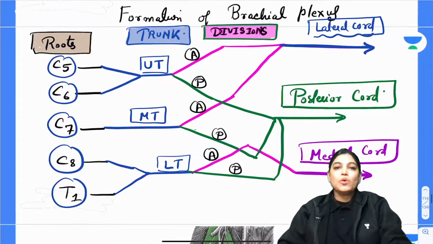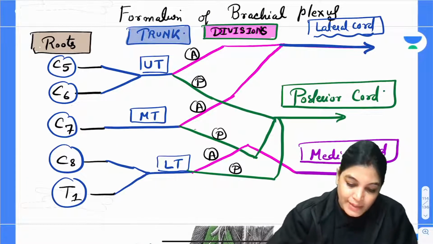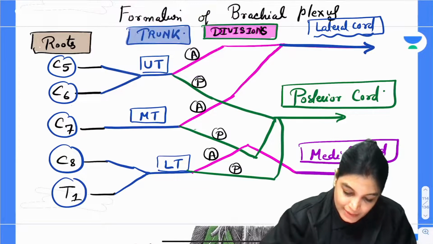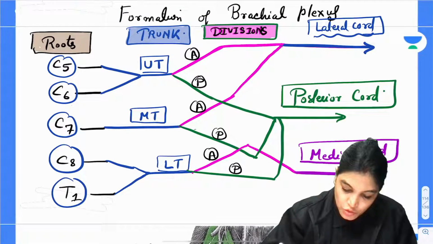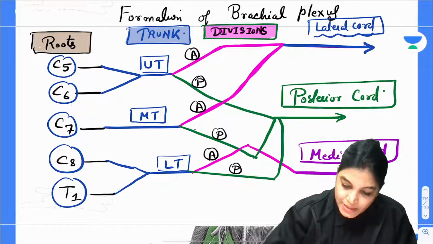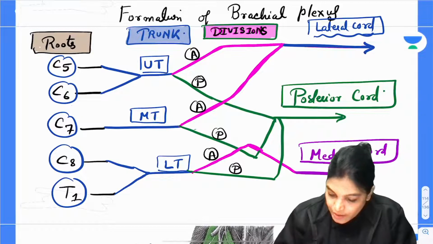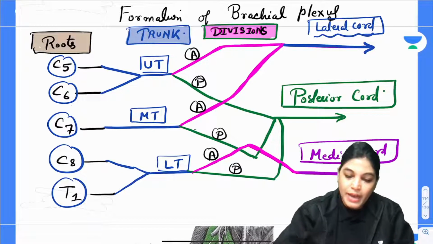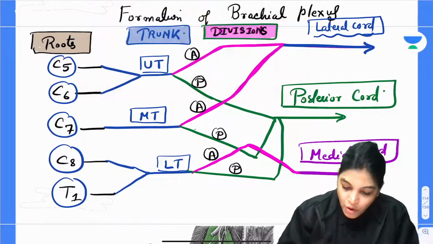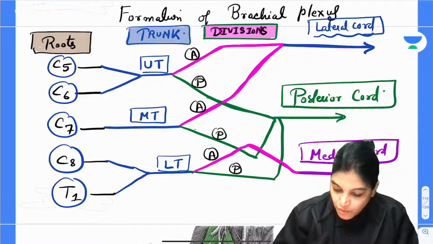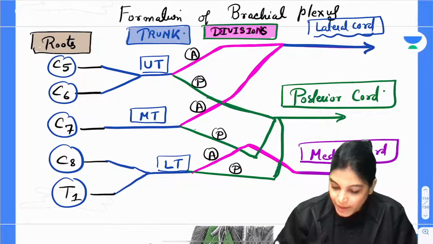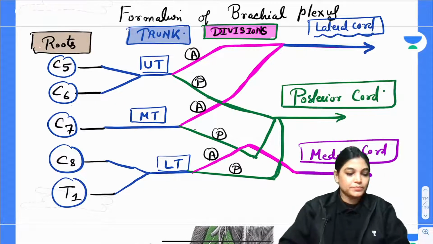So, it is quite clear in this diagram that the anterior division of the upper trunk joins with the anterior division of the middle trunk to form the lateral cord. The anterior division of the lower trunk will continue to form the medial cord, and the posterior division of all the three trunks will join together to form the posterior cord.